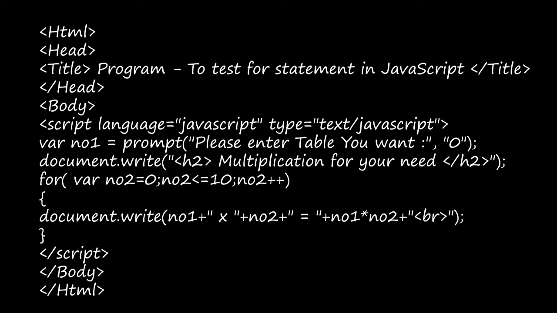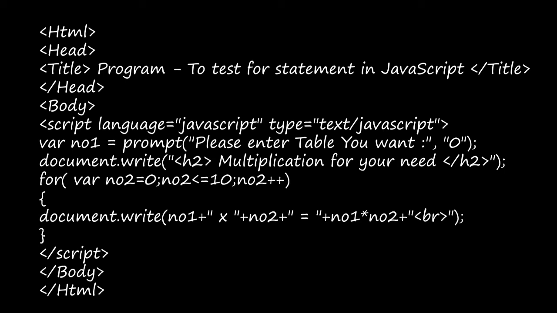Okay, in the for loop we see for var no2 is equal to 0. So variable no2 is equal to 0, that is the initialization, and then no2 less than or equal to 10, that is the condition. No2 plus plus, that is the increment operator, right? So the for loop or the for statement will have three parts.